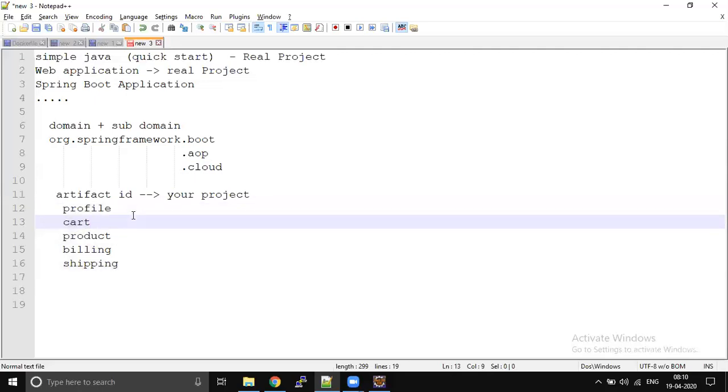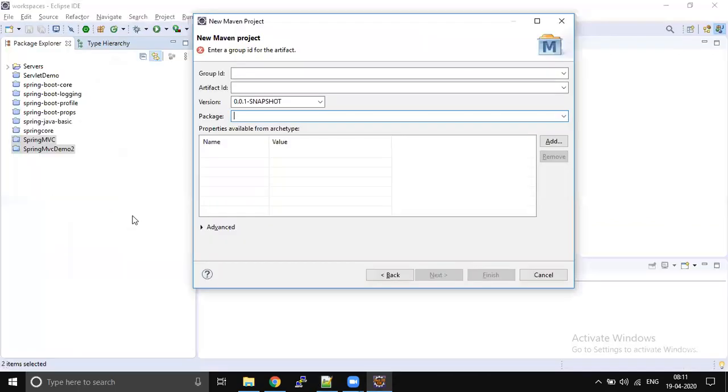So profile has a separate artifact ID, which is nothing but a separate project. Cart will have a separate artifact ID, which is nothing but a separate project. Billing will have a separate one, payment will have a separate one, shipping will have a separate one. So like this, the project artifact ID will be defined. The version is going to vary from company to company, so they usually maintain the versions separately.